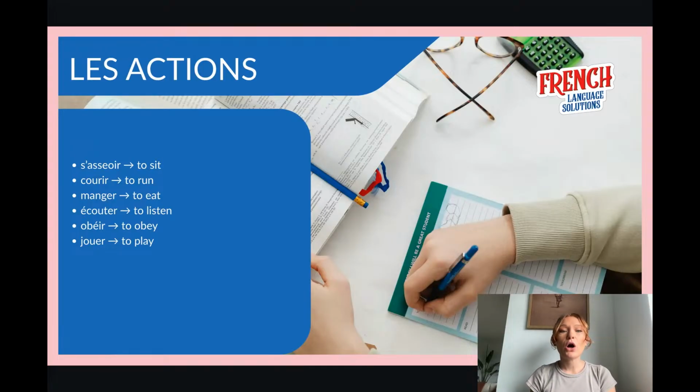To obey, obéir. Really dissociate the E with the accent and the IR. To play, jouer. One more time. S'asseoir, courir, manger, écouter, obéir, jouer.